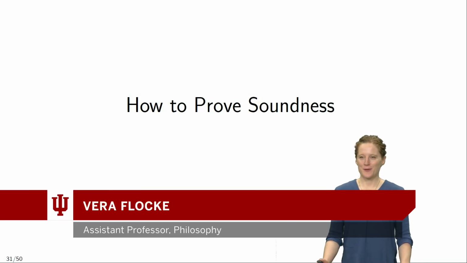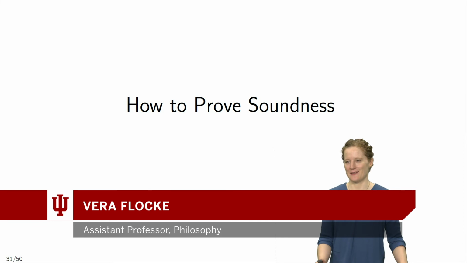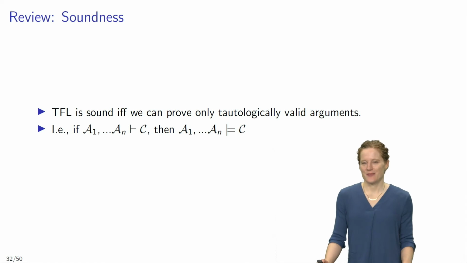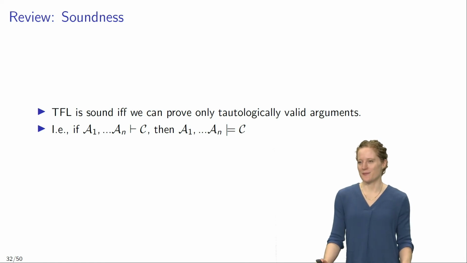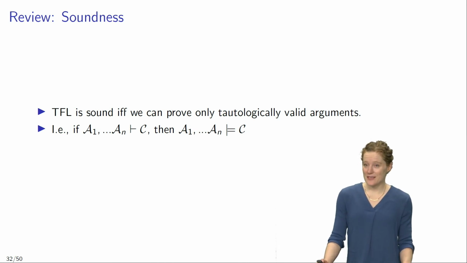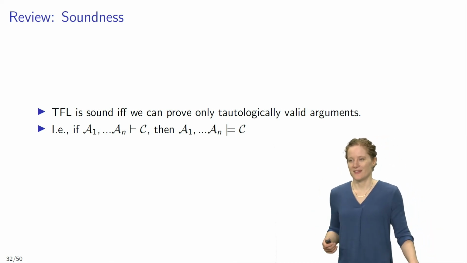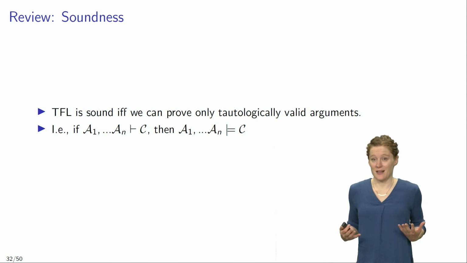So how can we prove that TFL is in fact sound? Let's start by reviewing some core concepts. TFL is sound if and only if we can prove only tautologically valid arguments. That means that if there is a proof of a conclusion C from premises A1 to AN, then the argument from A1 to AN to conclusion C is tautologically valid, which means, in other words, that every valuation that makes all of these premises true also makes the conclusion true. So that's what it means for TFL to be sound.